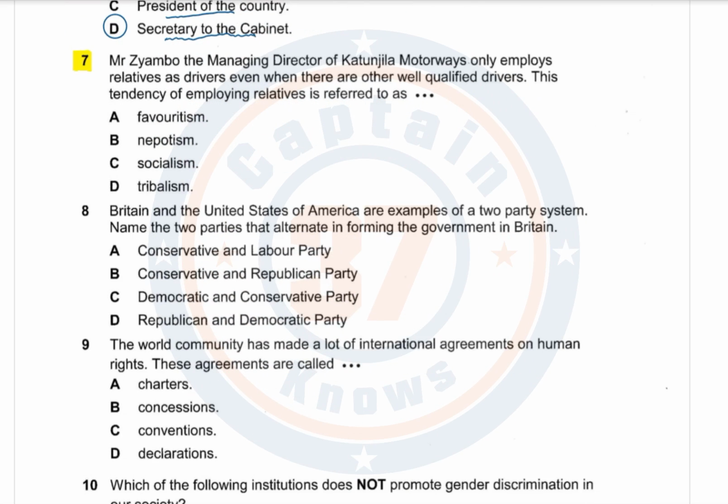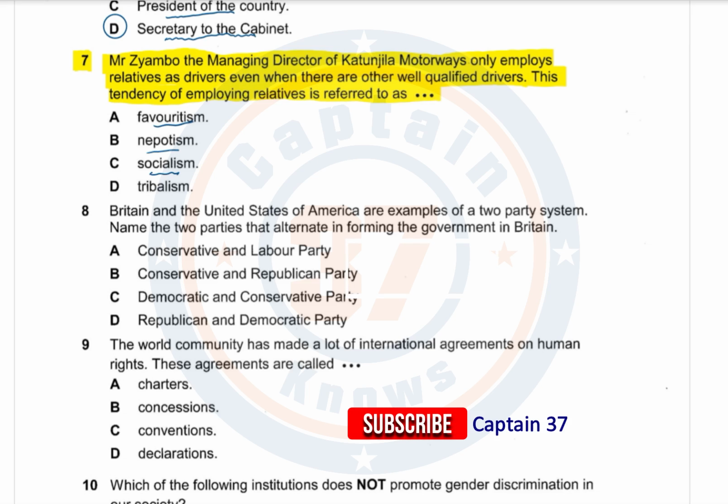Question number 7. Mr. Ziambo, the managing director of Katunjila Motorways, only employs relatives as drivers even when there are other well-qualified drivers. This tendency of employing relatives is referred to as A, favoritism, B, nepotism, C, socialism, and D, tribalism. The answer is B, nepotism.